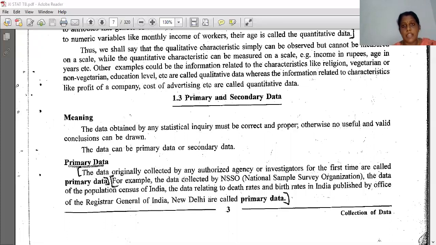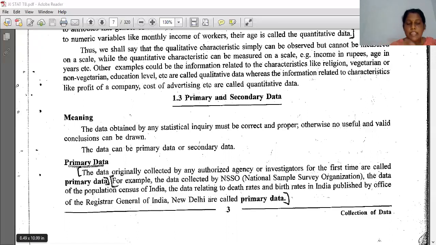For example, the data collected by NSSO, that is National Sample Survey Organization, the data of the population census of India, and the data relating to the death rate and birth rate in India published by Office of the Registrar General of India, New Delhi, are called primary data.